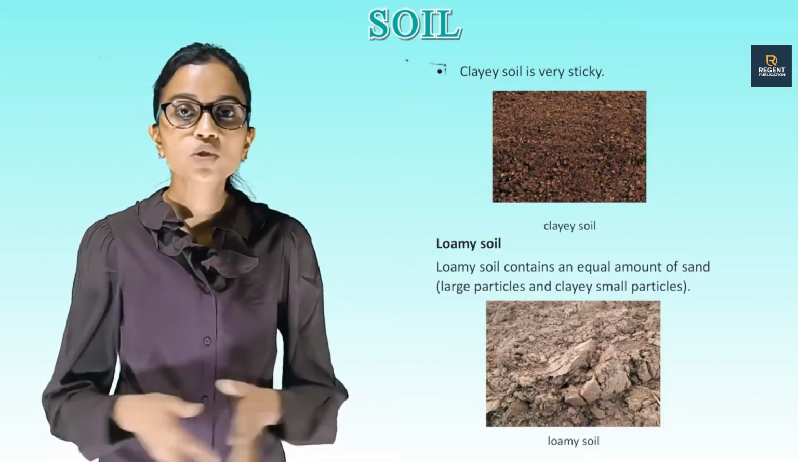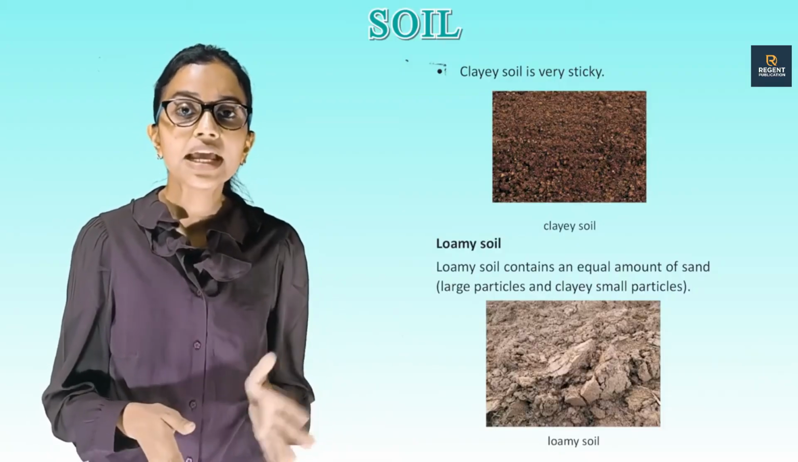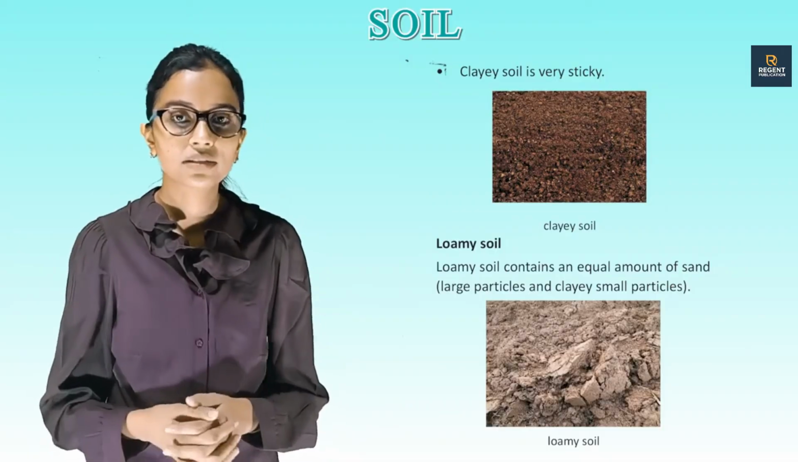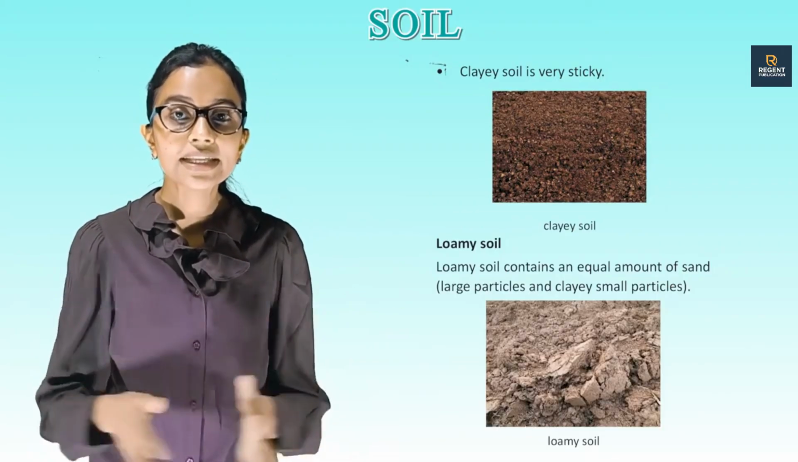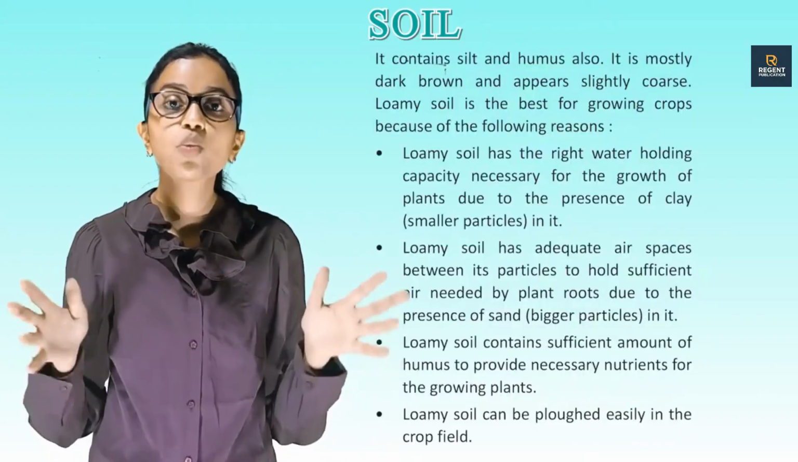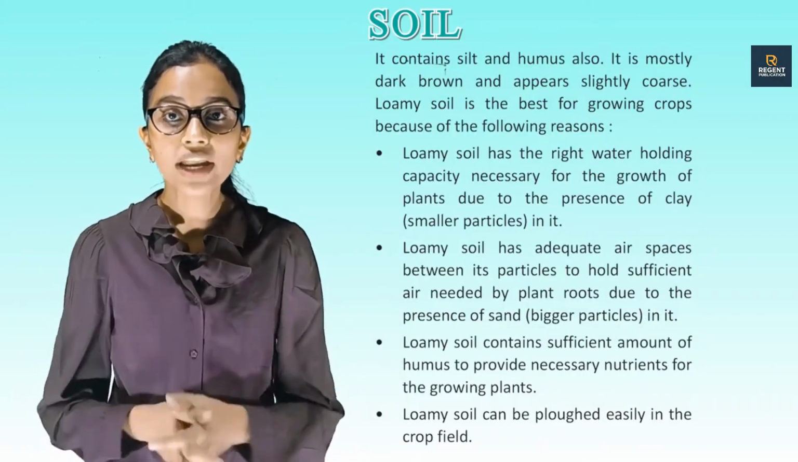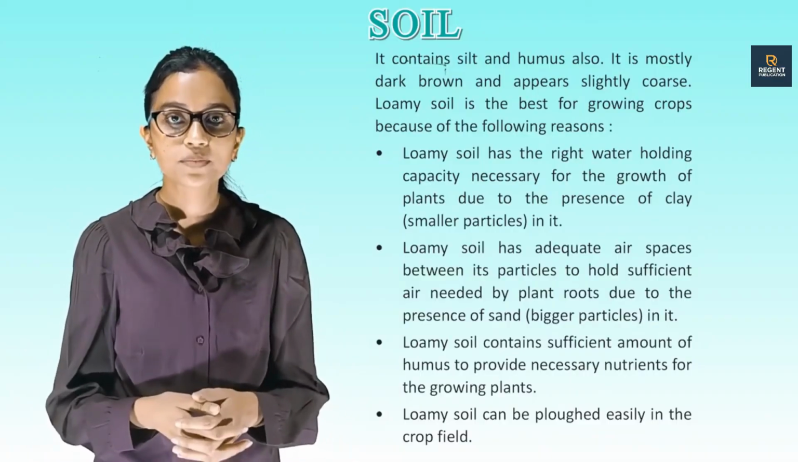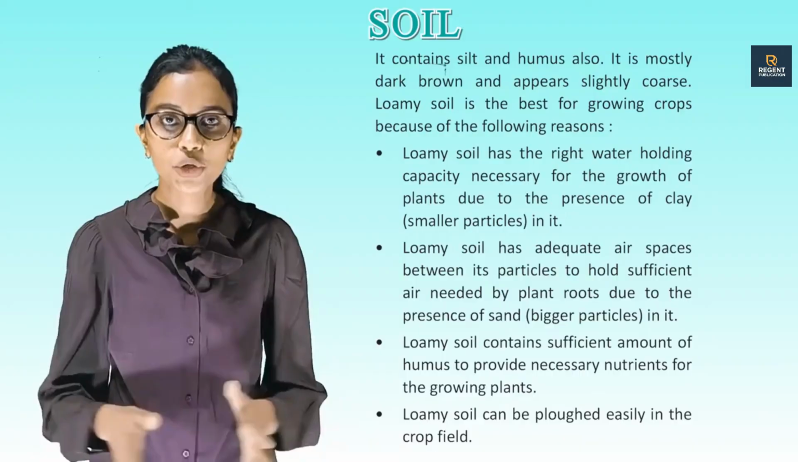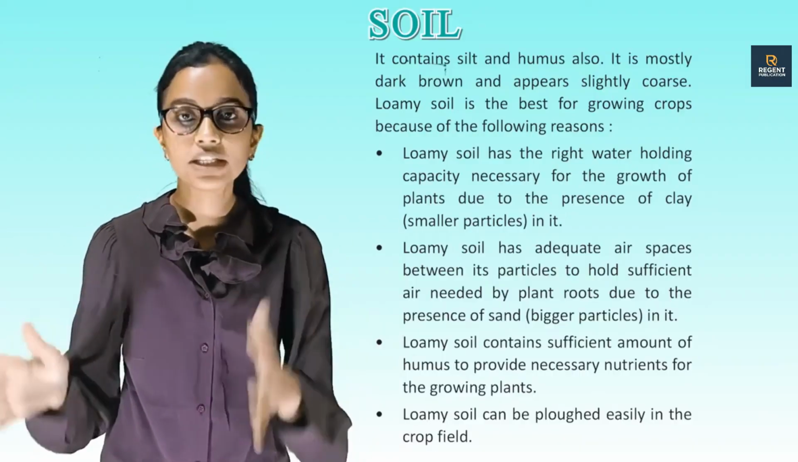Loamy soil. Loamy soil contains an equal amount of sand, large particles, and clay, small particles. It contains silt and humus also. It is mostly dark brown and appears slightly coarse. Loamy soil is the best for growing crops because of the following reasons.